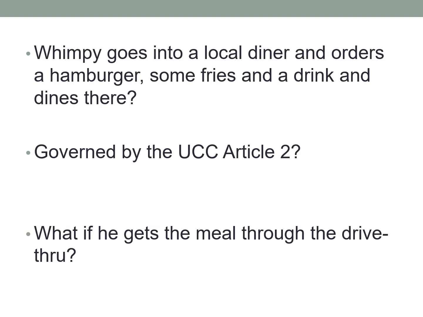And then what if, instead of going in, he decides to go through the drive-through and get that meal? Is the meal then under Article 2? So there was some confusion. Courts were different on whether, if you're sitting down, it's service and it's going to be under one particular body of law. Nonetheless, legislators have passed laws that basically said food is a good under the UCC, whether you get it through a drive-through, takeout, pickup, or you sit down and are served your food. It's going to be governed under Article 2 regardless.